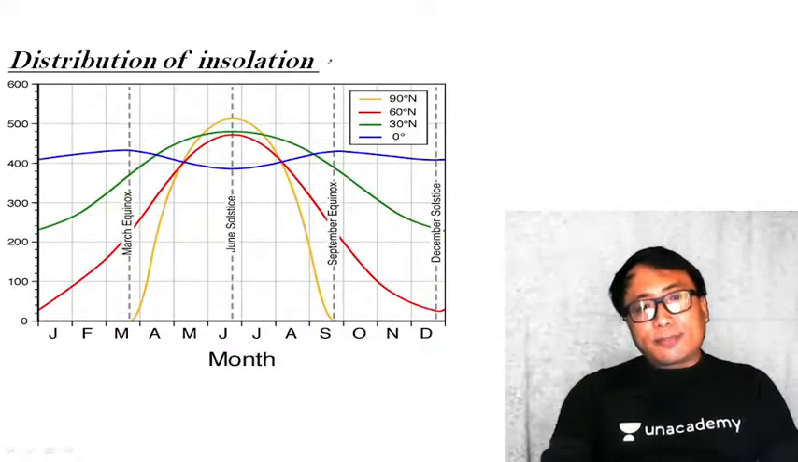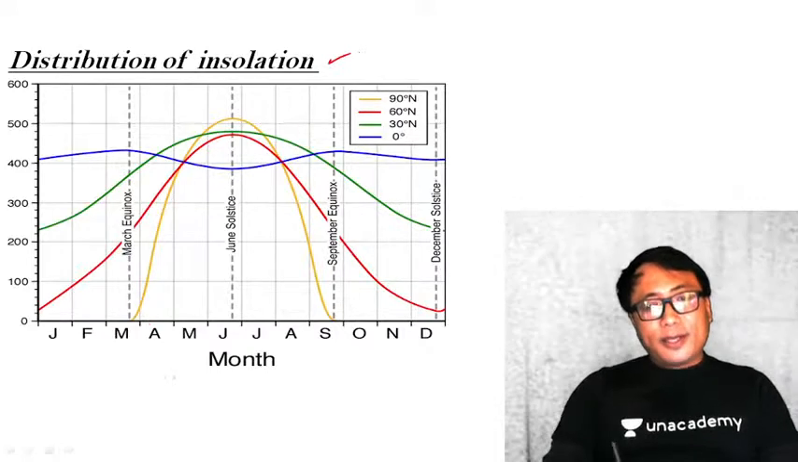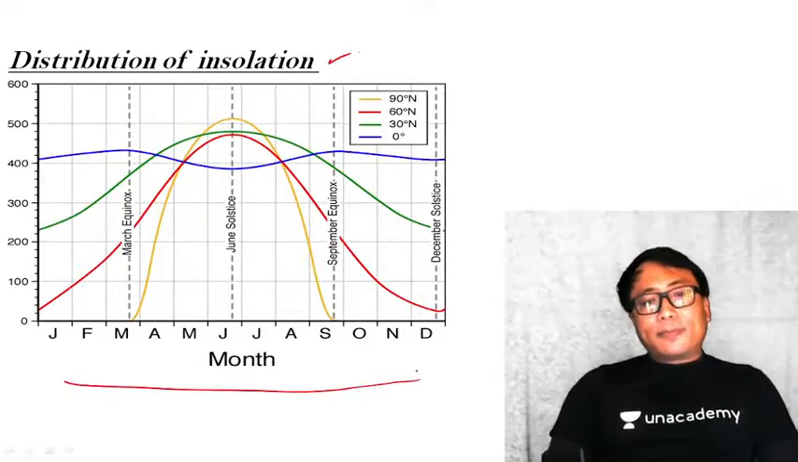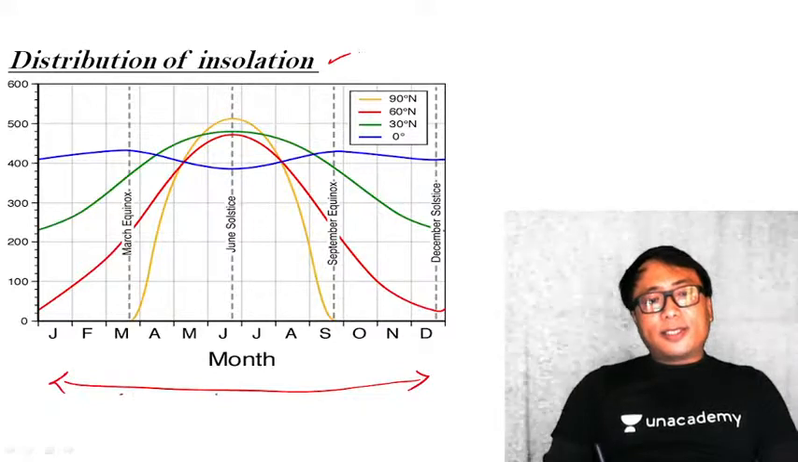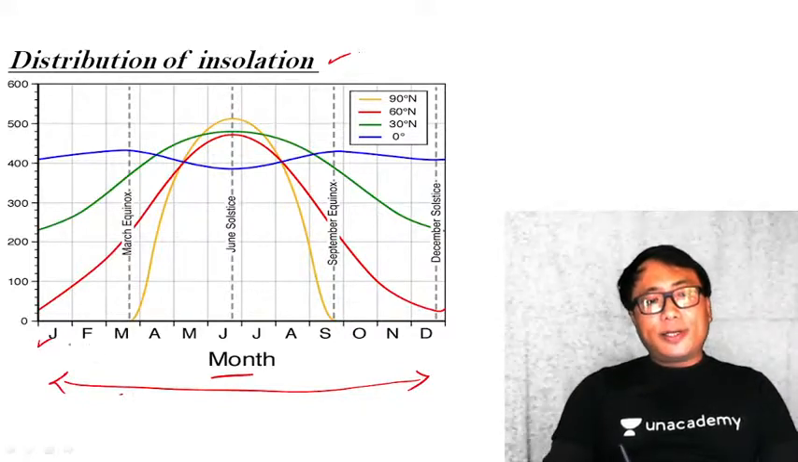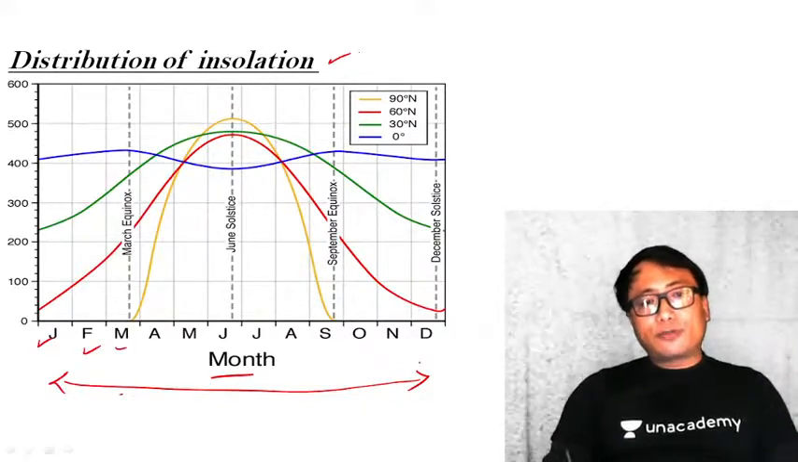Kindly go through this particular graph. Very, very important. The horizontal axis is the month, that is January, Feb, March, April, so on and so forth.